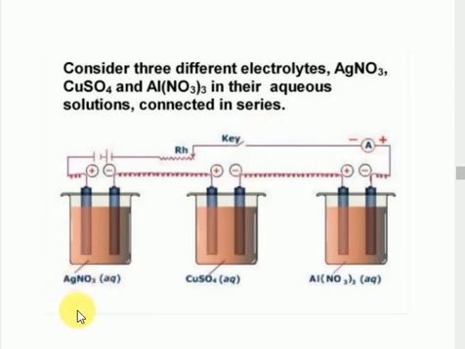108 grams of silver will be deposited. Silver is Ag+, so 1 mole, which means 108 grams, will be deposited.